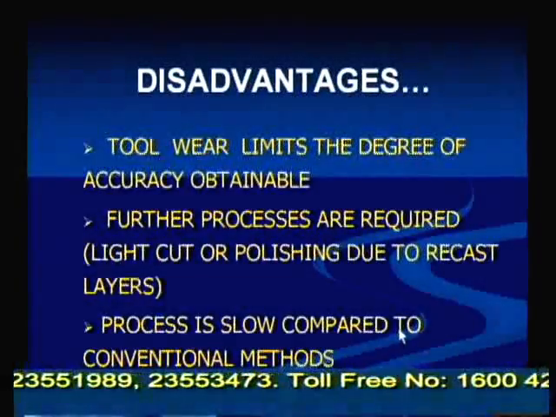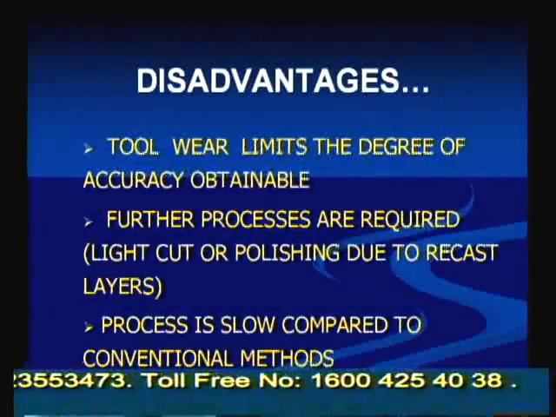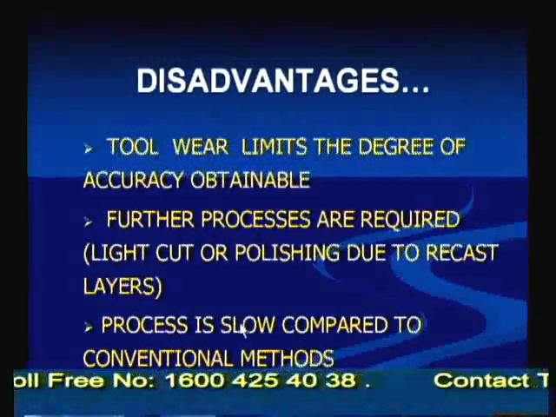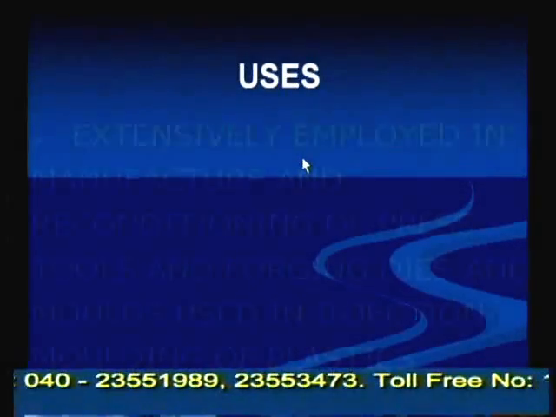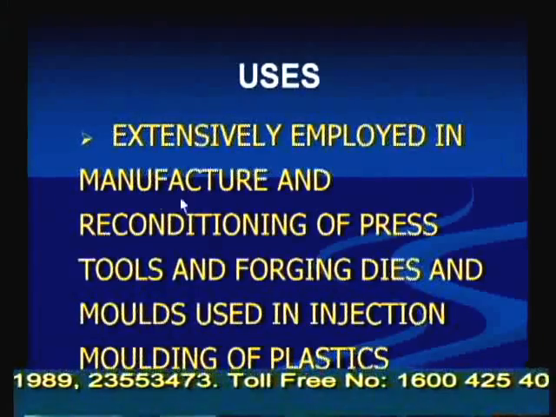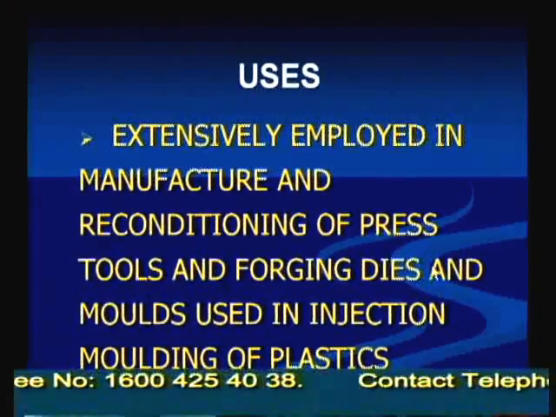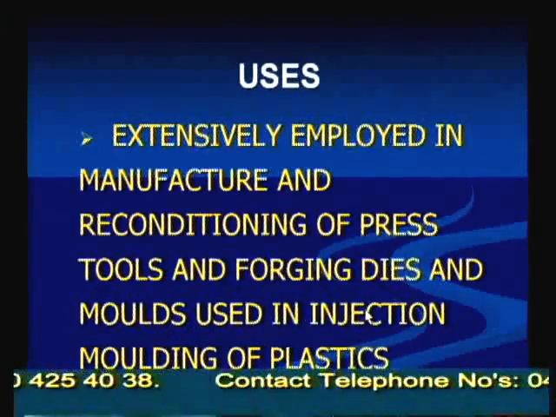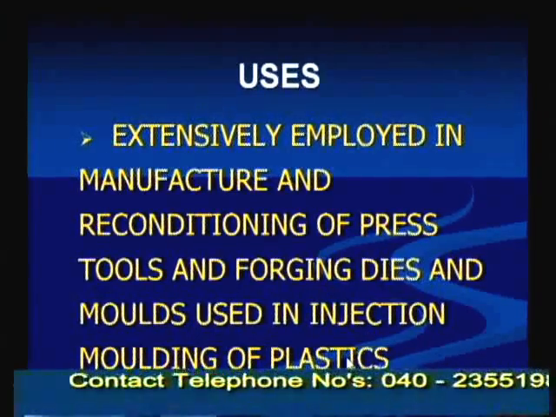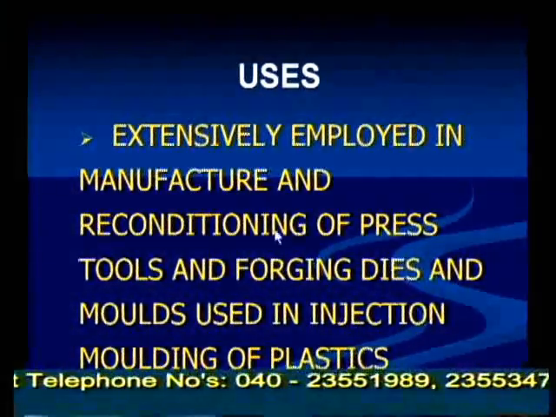Next, the process is slow compared to conventional methods. Compared to conventional methods this process is slow, but where the job cannot be done under a conventional process, we can do it here. Now, let us go for uses. What are the applications of this? It is extensively employed in manufacture and reconditioning of press tools, forging dies, and molds used in injection molding of plastics. So, in all these applications we can use it.